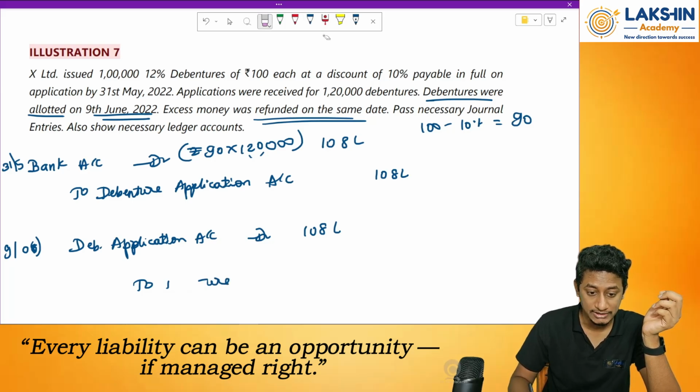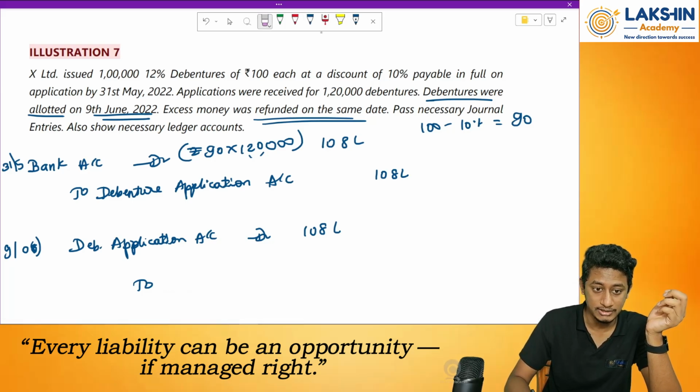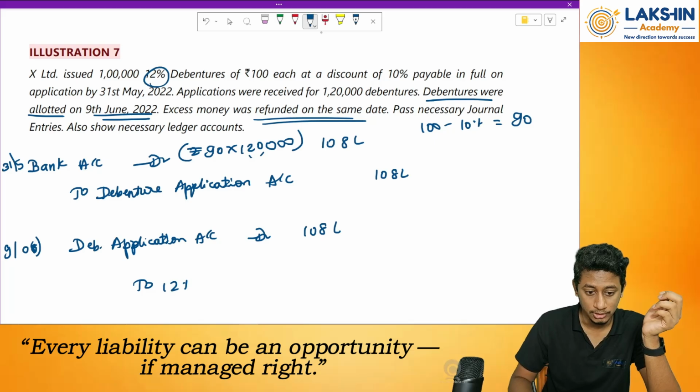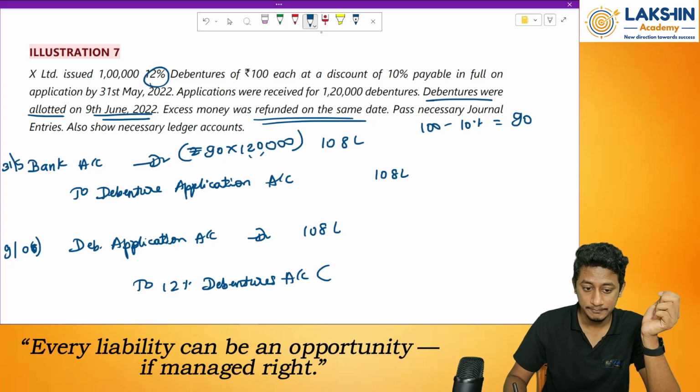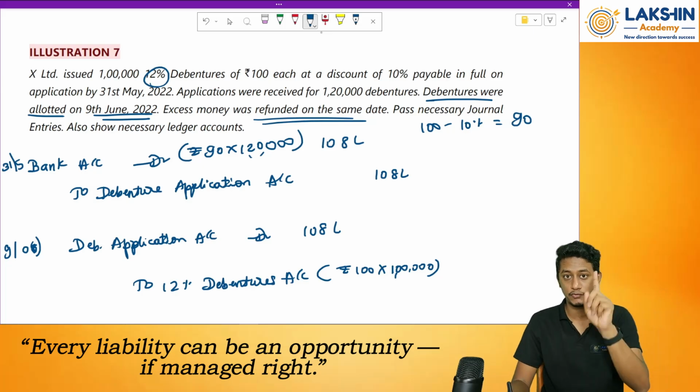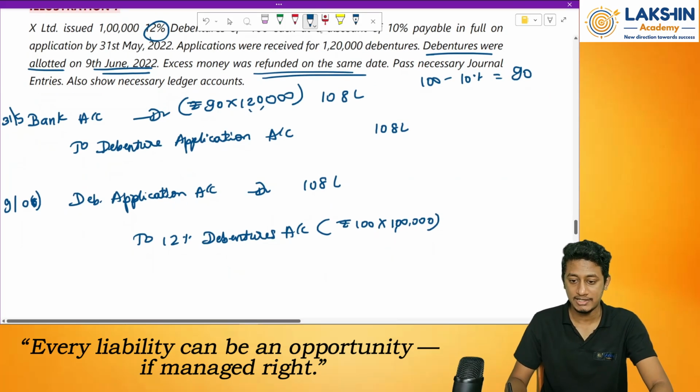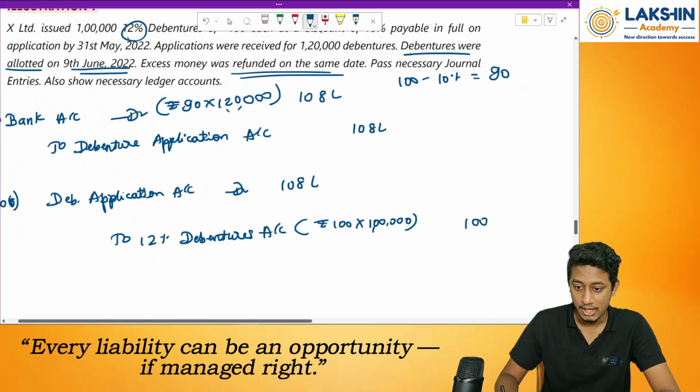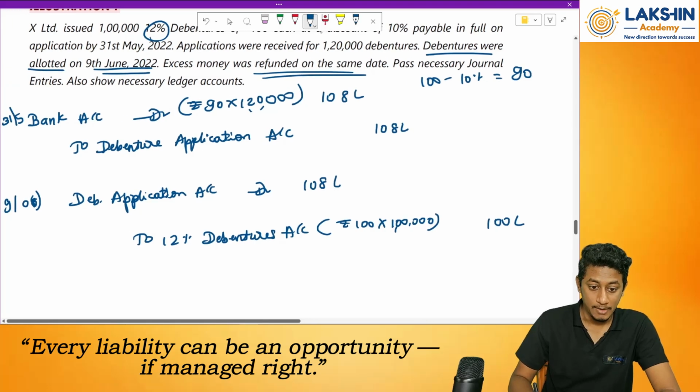What is the percentage of debentures? 12%. 12% debentures account. How much? Rupees 100 into 1 lakh is a nominal value, right? We need application only for 1 lakh debentures. So how much will that be? 100 lakhs. Yes, okay. But there's a discount also.